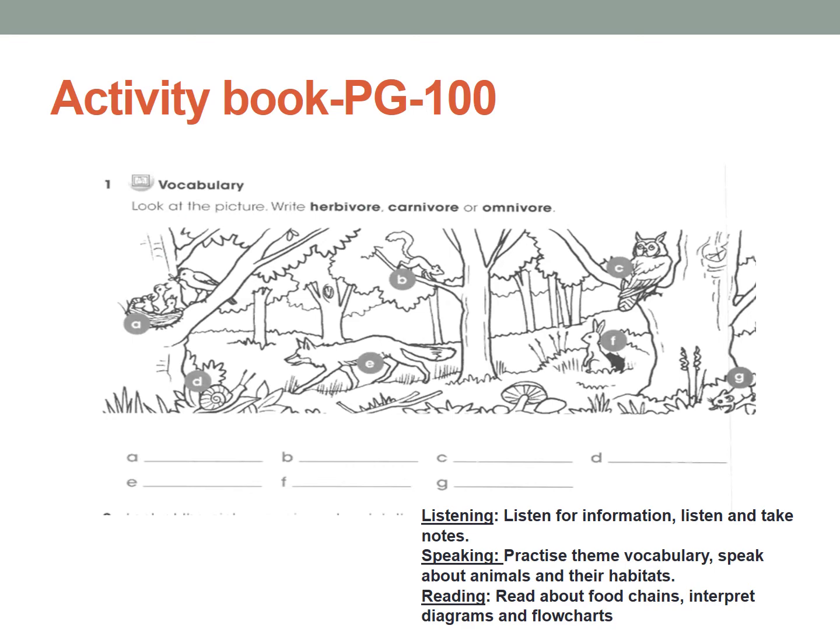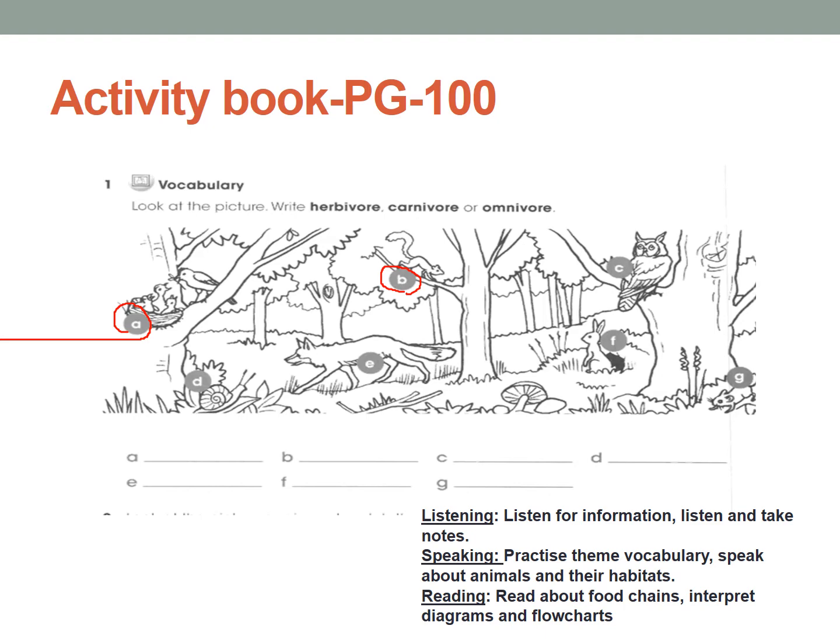So now open your activity book page number 100, vocabulary. Look at the picture, write herbivorous, carnivorous or omnivorous. You need to write down which is herbivorous, which is omnivorous and which is carnivorous. You can see here there are letters on the pictures. This is A here and this is B here. You need to write down which animal it is, whether they eat only grass, they eat both grass and flesh, or they eat only flesh, only animals. So you need to write down here.